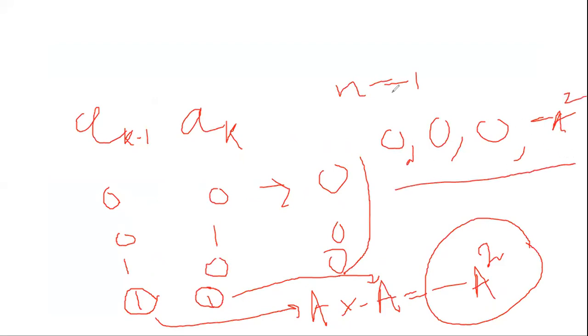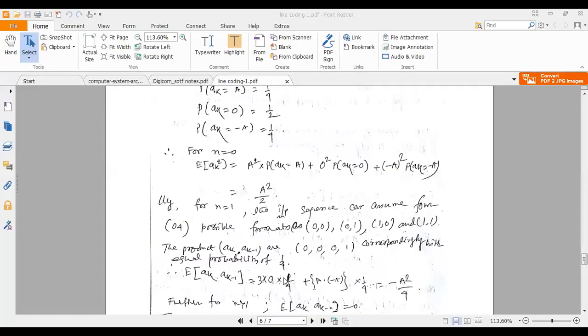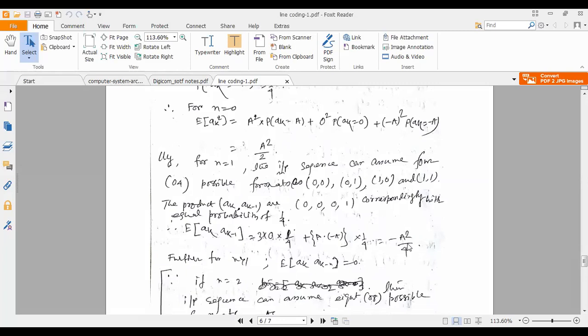Total probability is 1. So probability of individual should be 1 by 4 individual. Okay, so 1 by 4 is the probability of individual occurrence. So that's why we have taken the probability of individual terms 1 by 4. So 3 into 0, 3 zeros are there. 3 into 0, 1 by 4 plus जो मैंने बोला था minus A square into 1 by 4. So minus A square by 4. So we got autocorrelation factor for n is equal to 1 is minus A square by 4. Now further we are going for n greater than 1. Okay, n is equal to 1 तो हो गया.